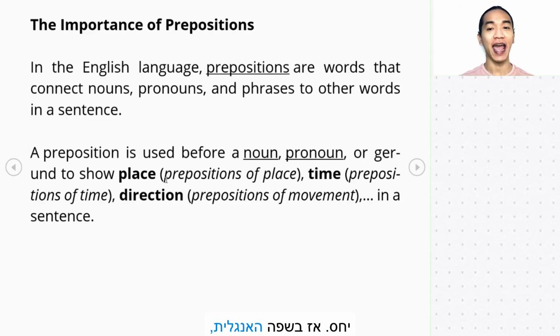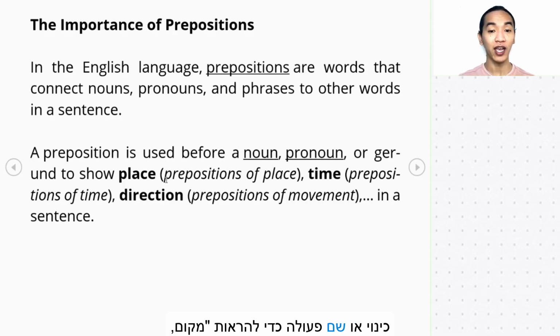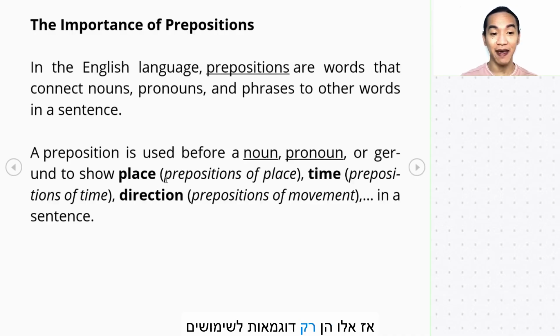In the English language, prepositions are words that connect nouns, pronouns, and phrases to other words in a sentence. A preposition is used before a noun, pronoun, or gerund to show place, time, direction in a sentence. These are just examples of the functions of prepositions, but we have more functions than this.